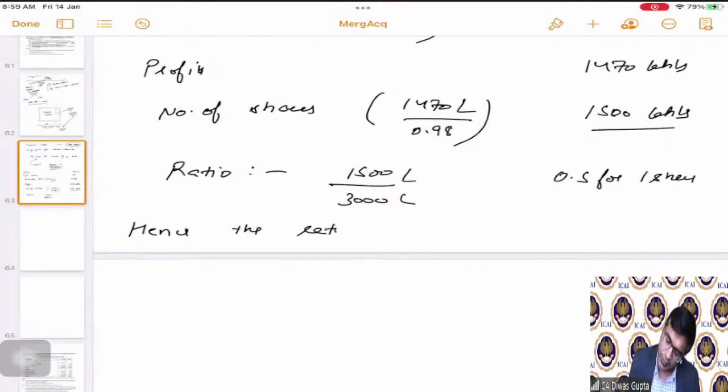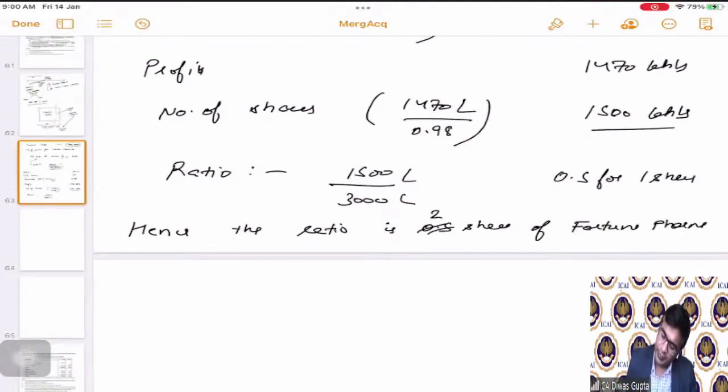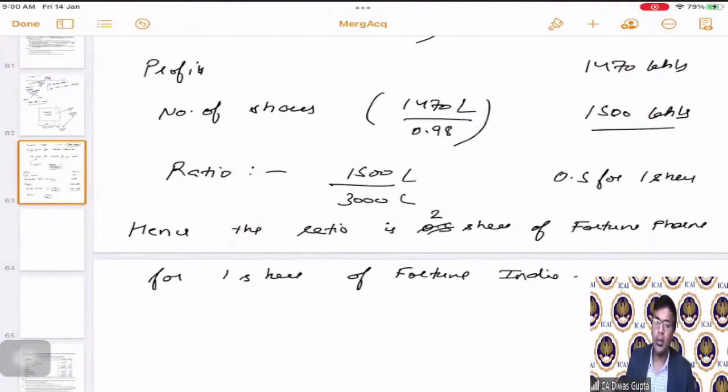Hence, the ratio is 0.5 share of. Actually, we should write here as 2 shares of Fortune Pharma for 1 share of Fortune India. Correct?